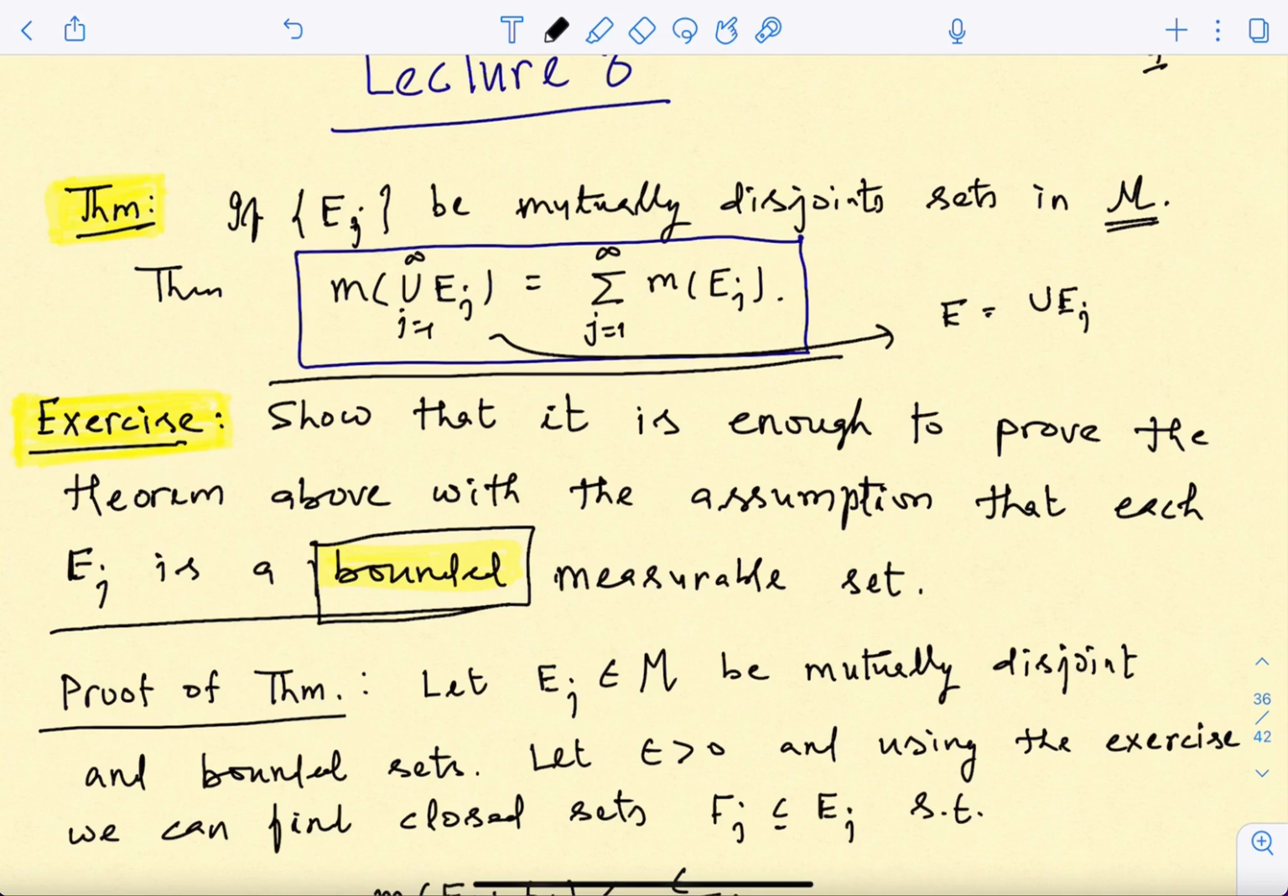Okay, so basically I'm going to give you a proof with this extra assumption, and then you think about it, and this is an exercise to complete the proof. Okay, and how do we do it?